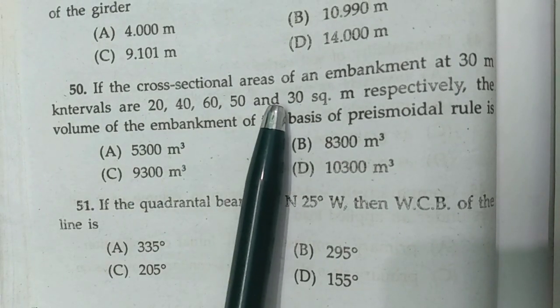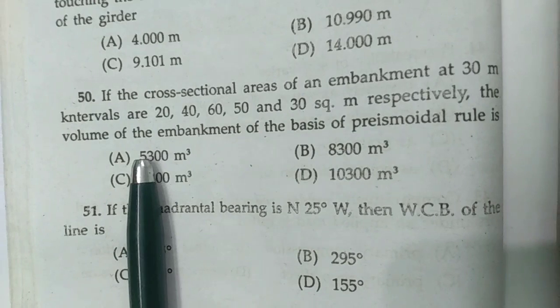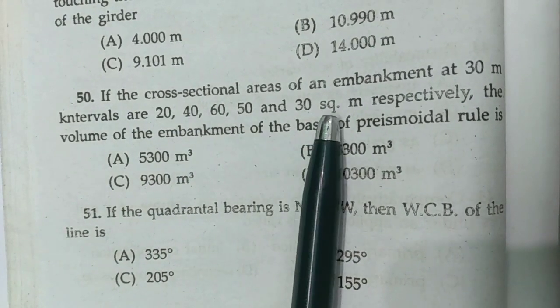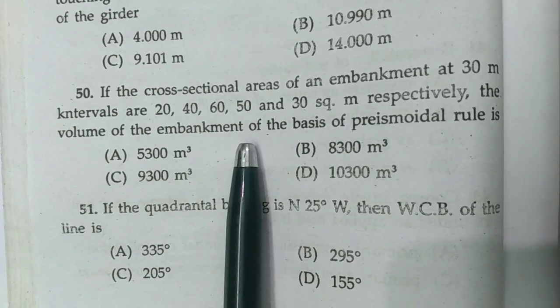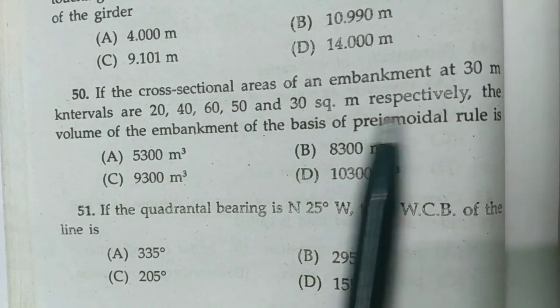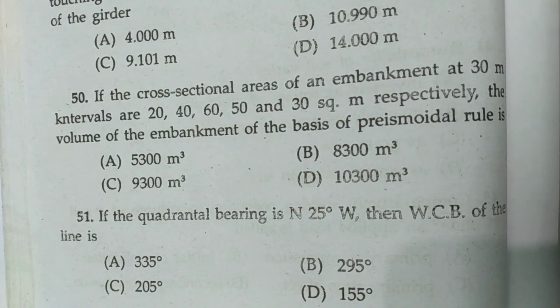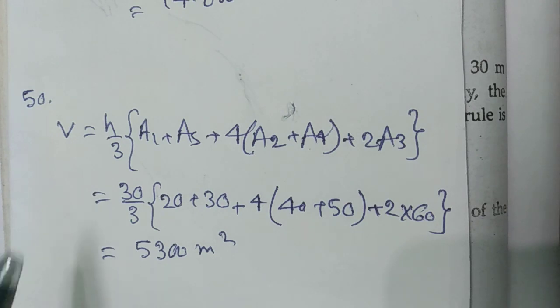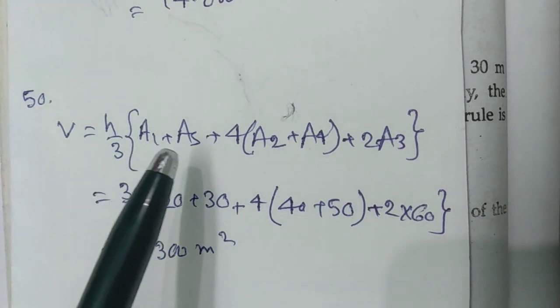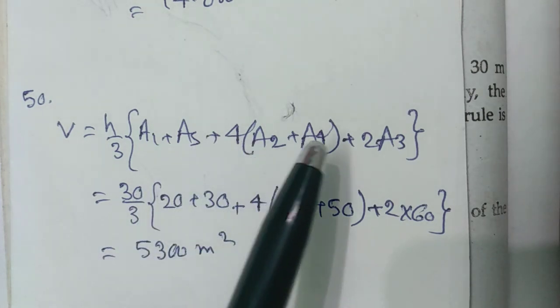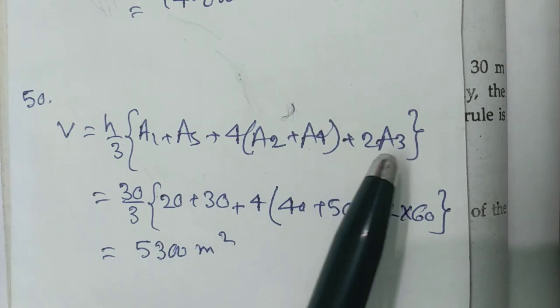Now question number 50. If the cross-sectional areas of an embankment at 30 meter interval are 20, 40, 60, 50 and 30 square meter respectively, the volume of the embankment on the basis of Prismoidal rule is. I think you all have read Prismoidal rule in the chapter area and volume in surveying. Here is the calculation: volume V equals H by 3 into A1 plus A5 plus 4 into A2 plus A4 plus 2A3.